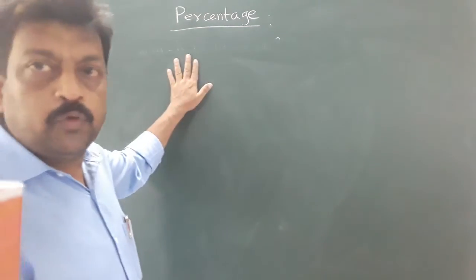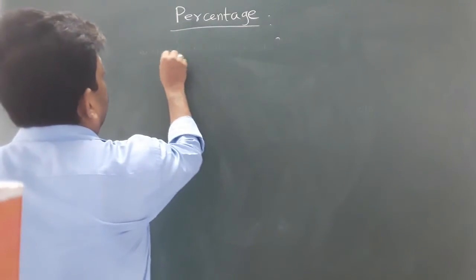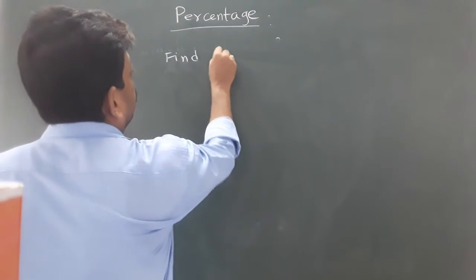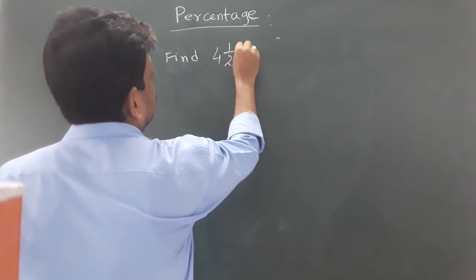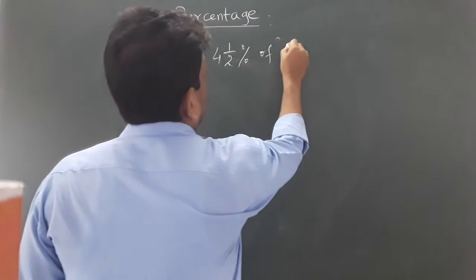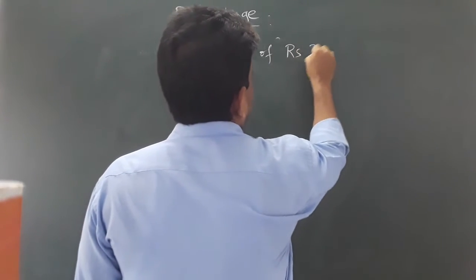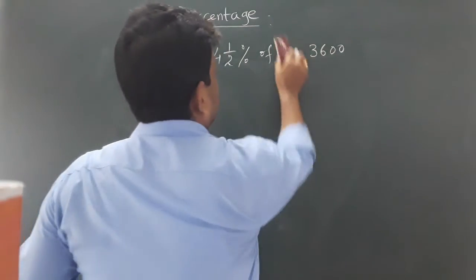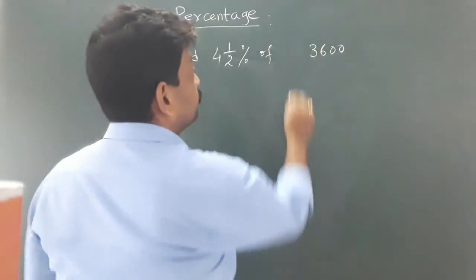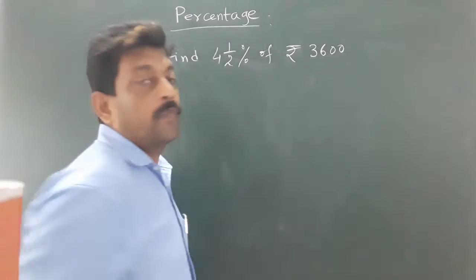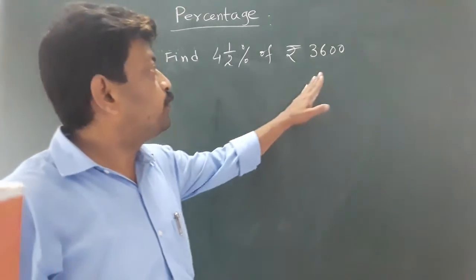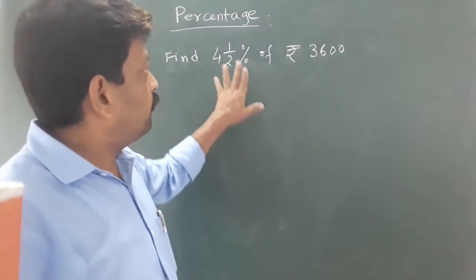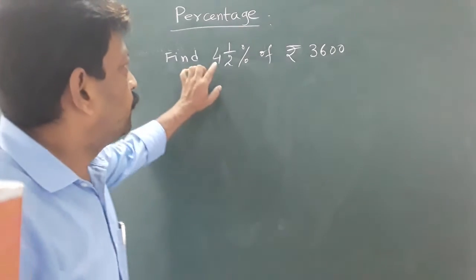This is type 2 question. Find 4.5% of rupees 3600. Let me use the new notation of rupees. 4.5% of rupees 3600. Now follow all this carefully.